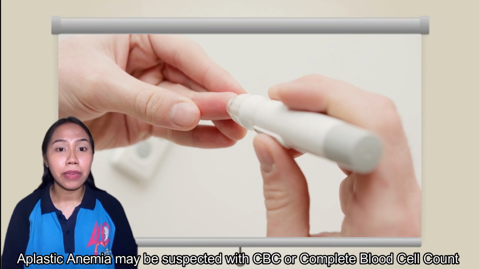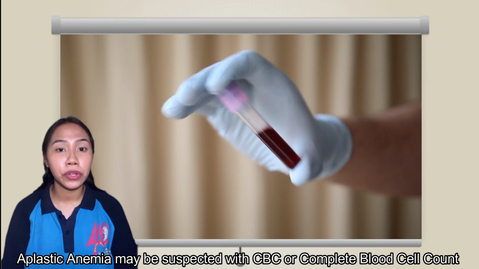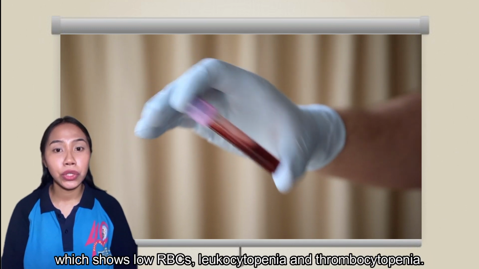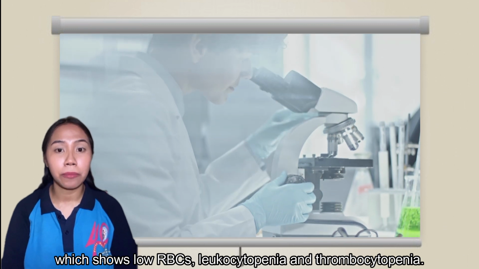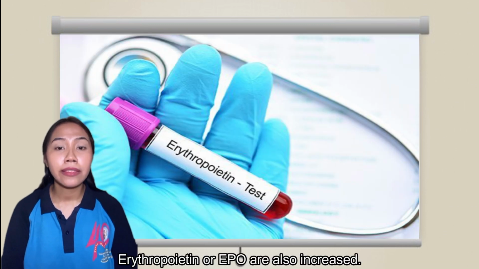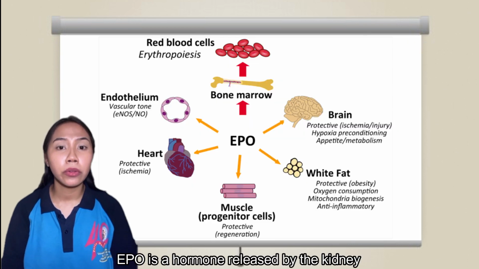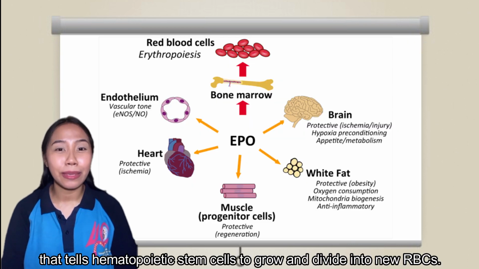Aplastic anemia may be suspected with a CBC or complete blood cell count, which shows low RBCs, leukocytopenia, and thrombocytopenia. Erythropoietin or EPO is also increased. So EPO is a hormone released by the kidney that tells hematopoietic stem cells to grow and divide into new RBCs.